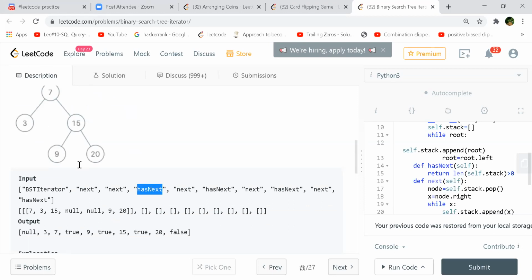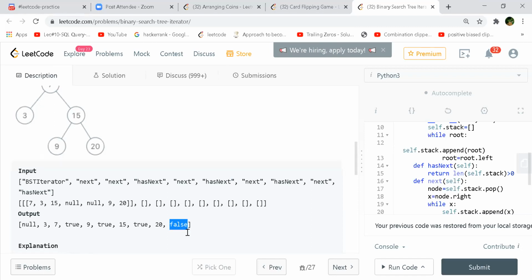Again, next: 3, 7 you already got, so the next number in in-order traversal will be 9, right? So next is 9, and an element is still left to be explored, so hasNext is true. Then next is 15, and hasNext is true. Again, next we are asking 20. Now we have used all the elements of this tree, so there is no other element to be explored, so hasNext is false after that.